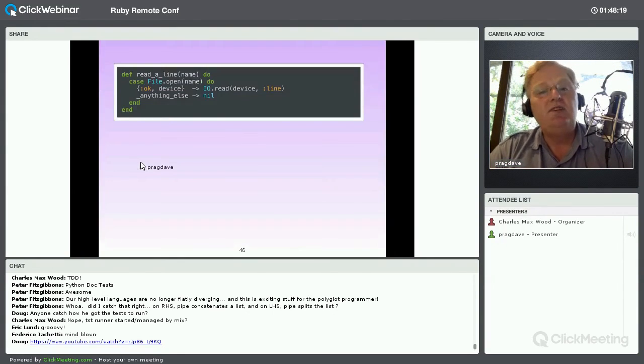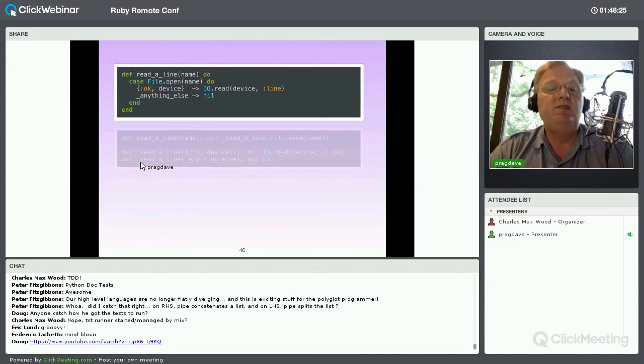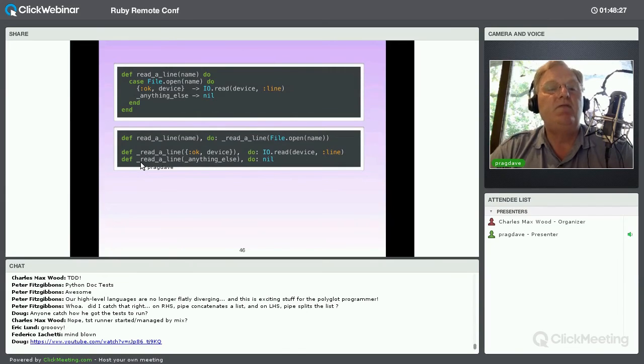So we've seen some examples of that. Okay, here we have a simple state machine, all right? But we can actually write it slightly differently. So rather than actually having all the logic in one function, I can say, to read a line, I'm going to call my helper method, and the state I'm going to pass it is the result of opening the file. And now I'm going to do two pattern matches. One is going to say, if the state is OK in a device, then I'm going to read a line from that device.